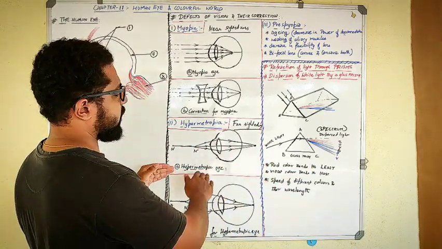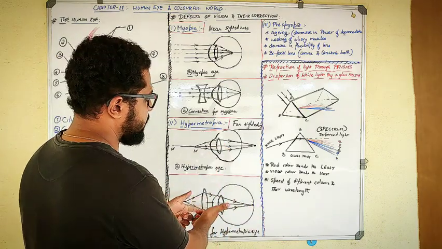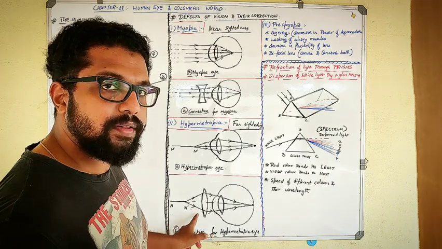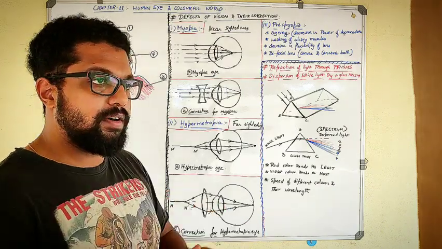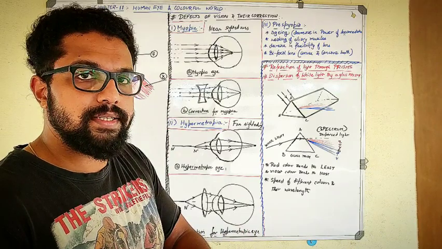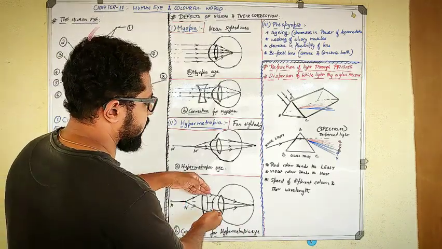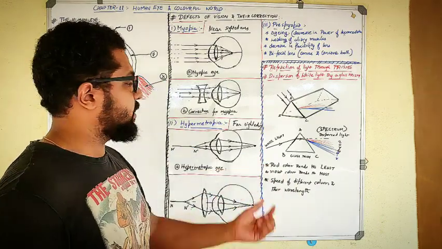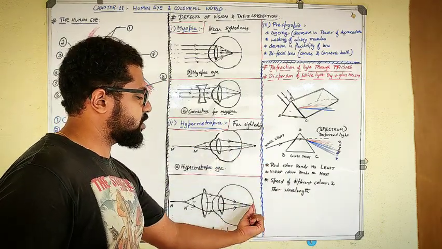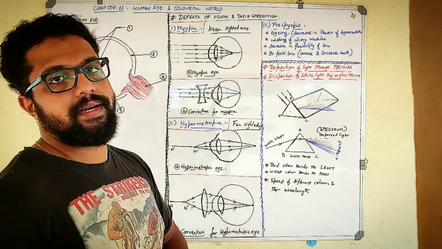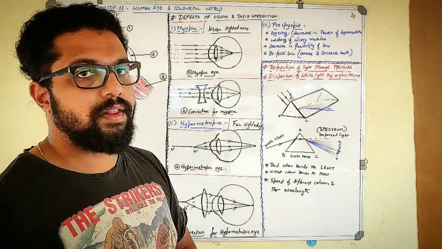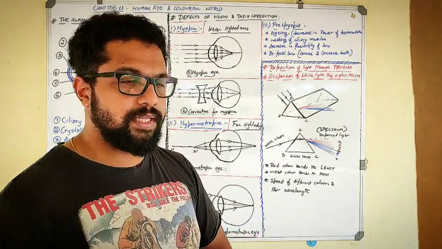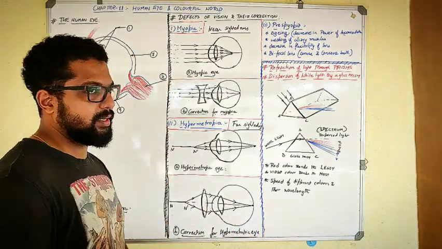So that is nothing but a hypermetropic eye, and to correct that, I will simply take a convex lens. Instead of taking a concave lens, I will take a convex lens. What that will do is converge the light even before it enters the eye lens. It will converge it already, and once again when it falls on the eye lens, it will be converged once more, so that the converged light falls on the retina clearly, and the image is formed on the retina and the person is able to see the clear image of a nearer object as well. So that is how hypermetropia works.